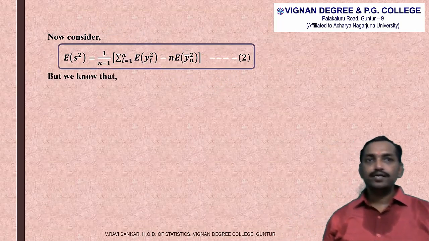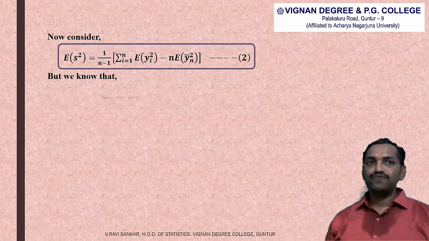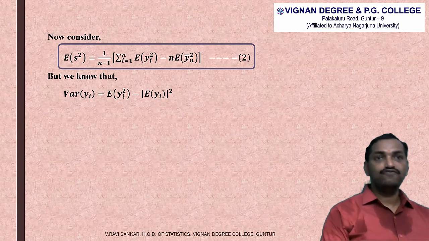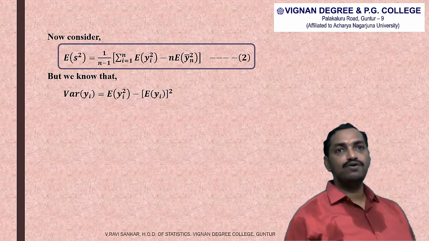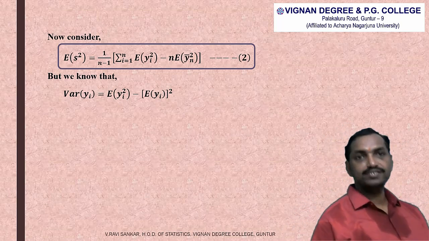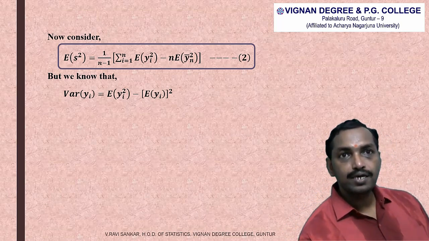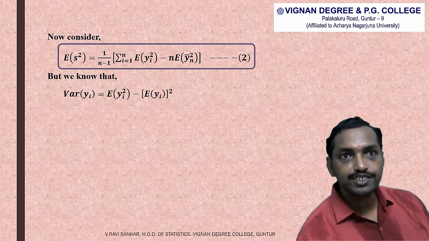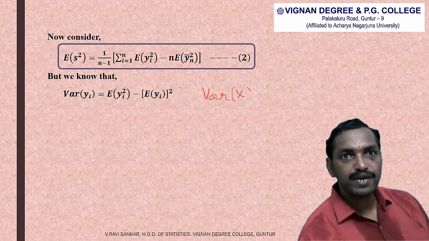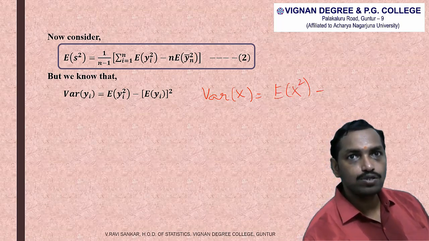But we know that variance of yi is equal to expected value of yi square minus expected value of yi whole square. That is, we are using the basic definition of variance, that is, variance of capital X is equal to expected value of x square minus expected value of x whole square.